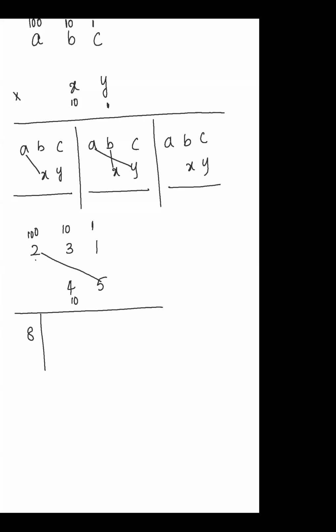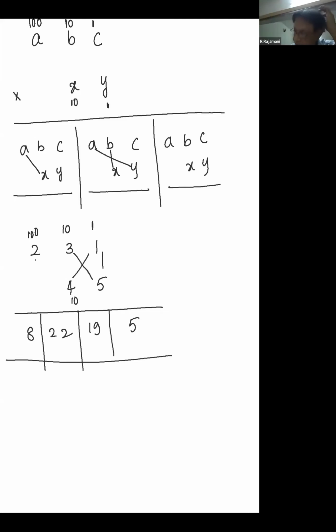Clear? 10, 12, 22. Next value will be tens, 10, 10. So it gives 15 plus 19. The next thing is 1, that will be 5. I think now it is clear to everyone. That is why I'm writing hundreds and tens like that. Then only you can understand this pattern.